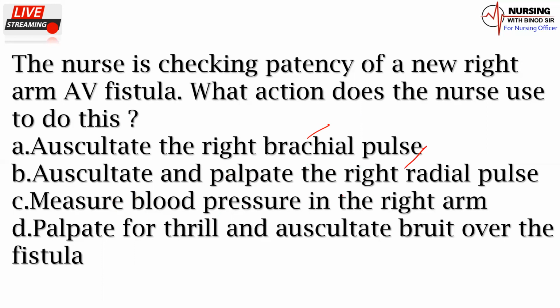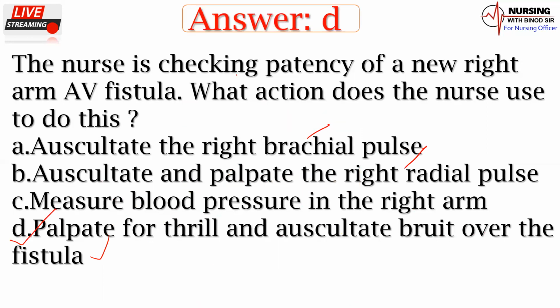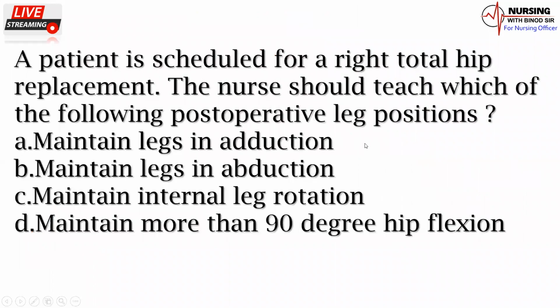C option, measure blood pressure in the right arm. D option, palpate for thrill and auscultate the fluid over the fistula. Arteriovenous fistula. So what would be the right answer of this question? Here that answer will be the D option. You all have to remember this one.